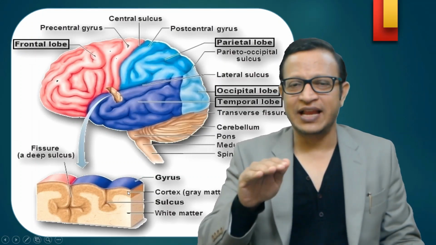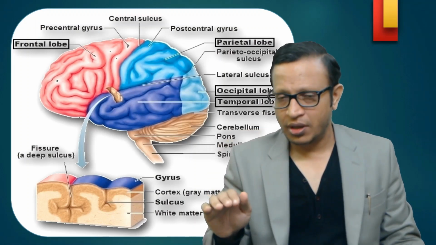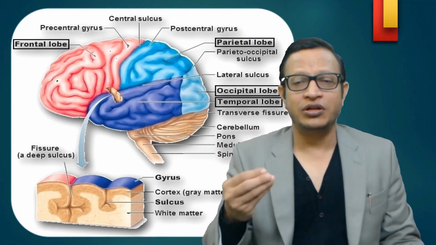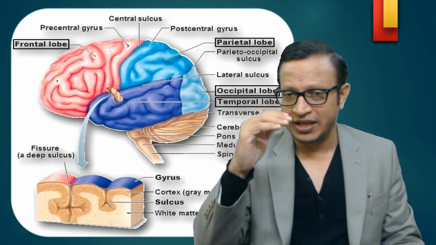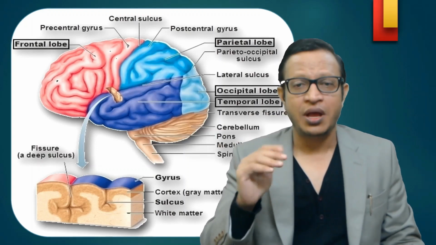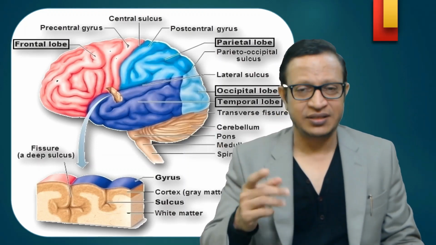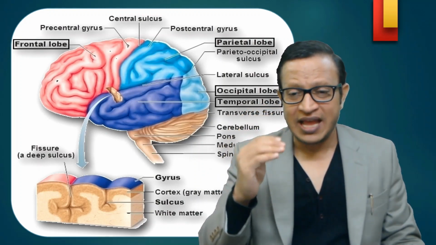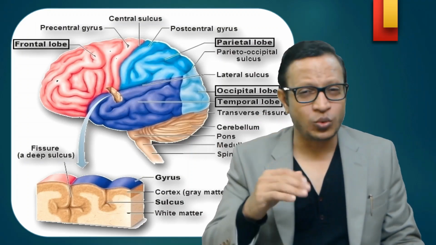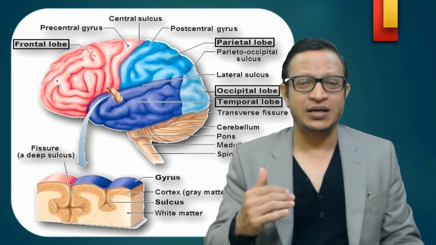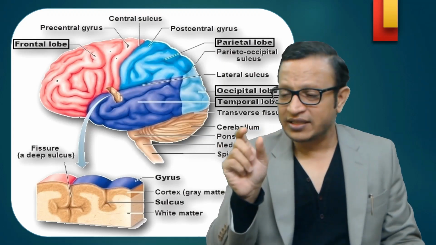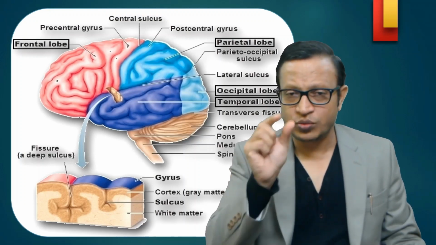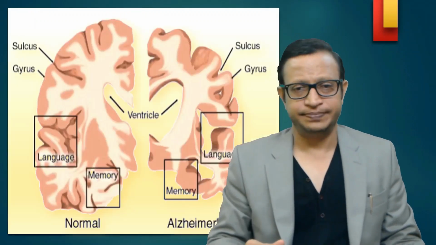You can see the slice has white matter below, and above is the gray matter. But in a cake, when you order a cake, invariably the cream will be on the top and the brown cake will be at the bottom. But in the brain, it is reverse. The gray matter will be on the top, that is the cake part, and the cream part will be below. I'll discuss why there is gray matter and white matter. The whole brain is like a cake, and if you cut the brain into small pieces like a cake, this is how it looks.